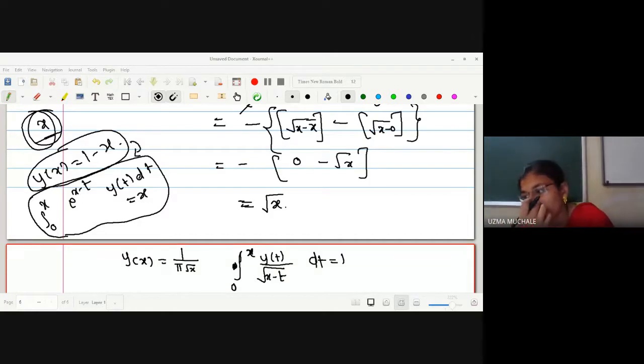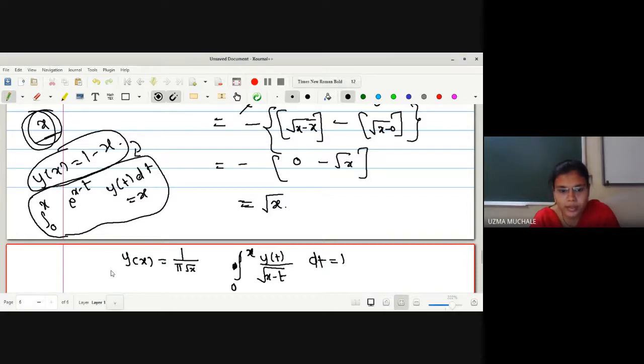In the next lecture, we'll go for the method of converting IVP to Volterra integral equation. Okay, write down this next example: y of x is equal to 1 upon pi root x. You have to verify whether this is a solution or not for this equation.